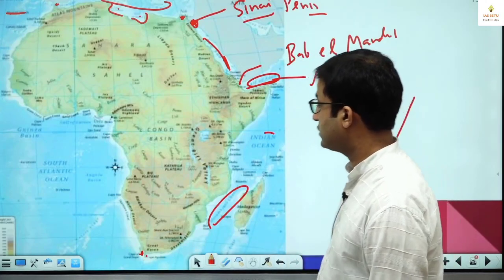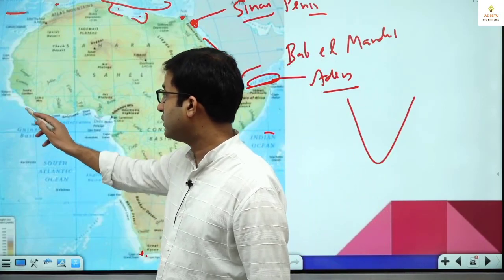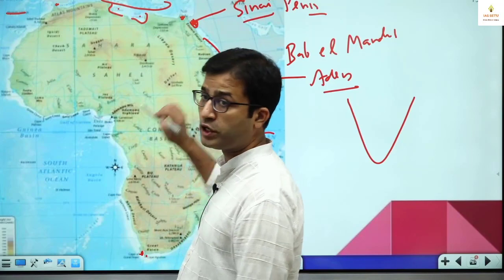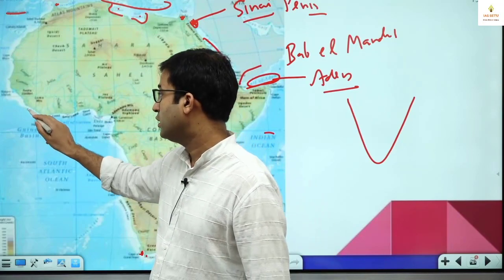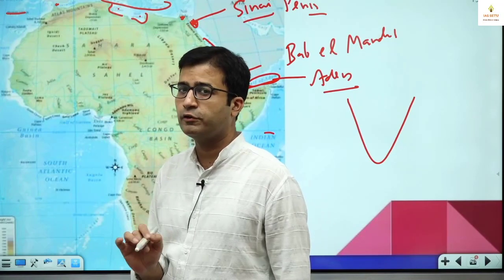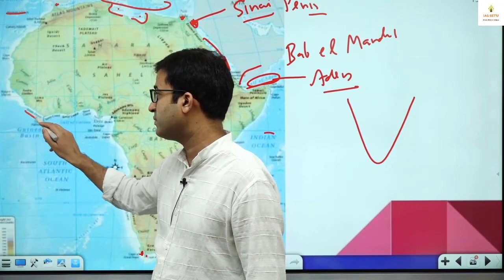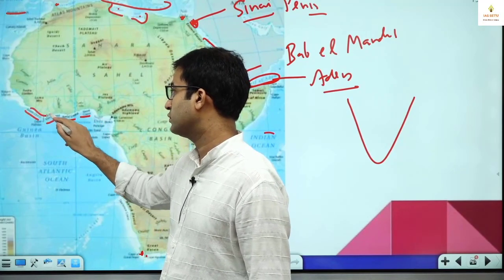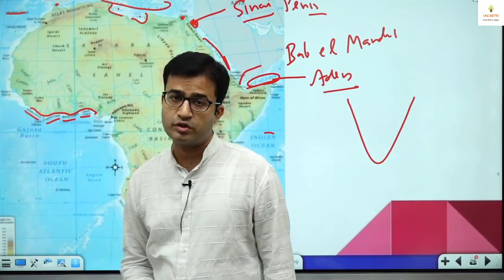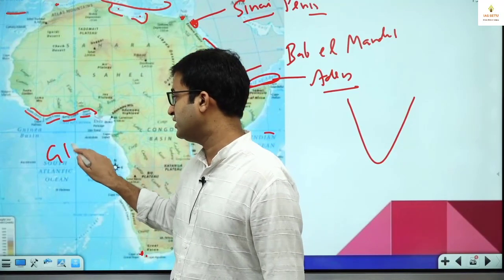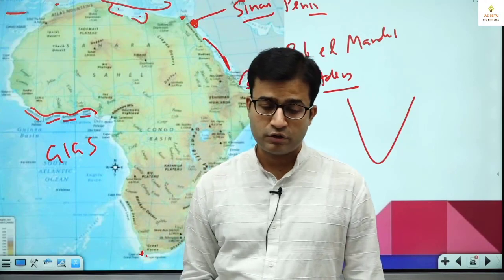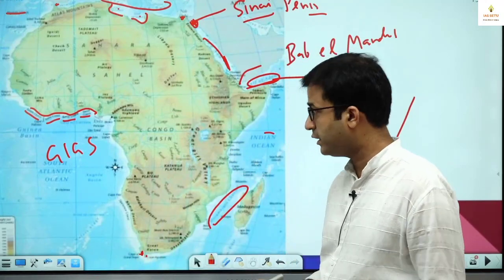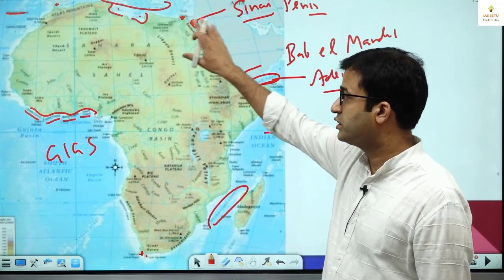Now next is here, this side, very important. If I had to ask a question on the coastline of Africa, I ask here. You just see carefully in your atlas, you will find here it is mentioned Grain Coast, Ivory Coast, Gold Coast, Slave Coast. So this coastline is known as GIGS, G-I-G-S. Grain Coast, Ivory Coast, Gold Coast, Slave Coast. I tell you about this. So this is the idea.